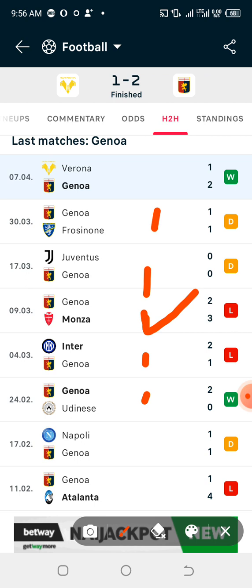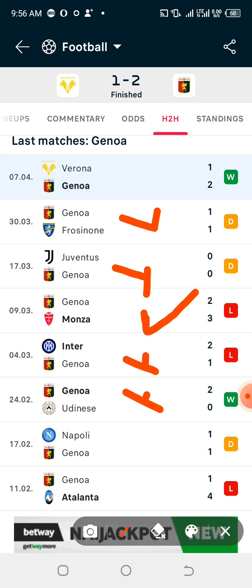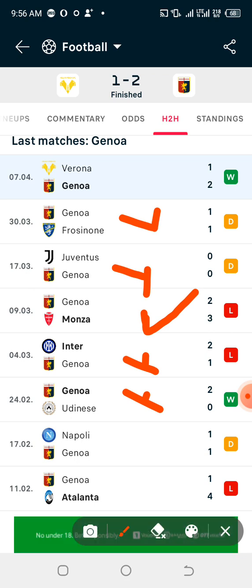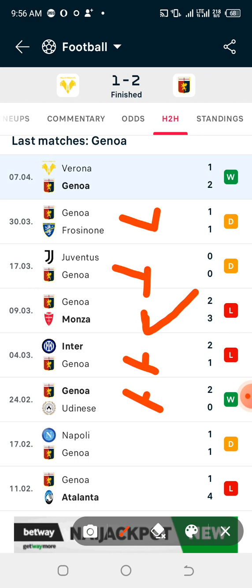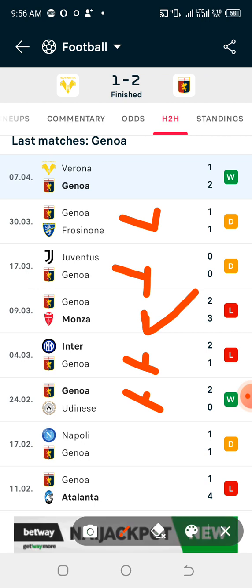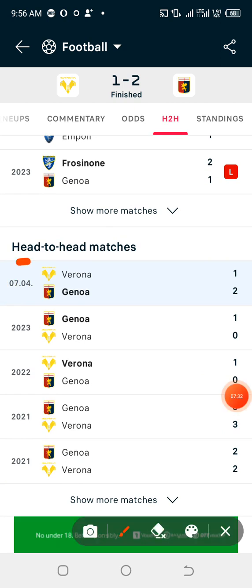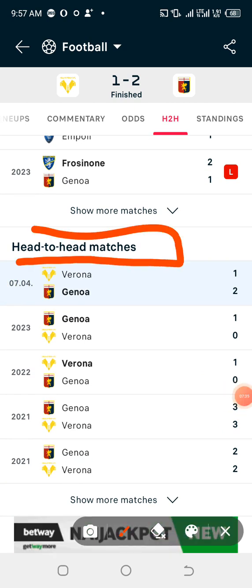So at least we are able to get that 4 of their last 5 previous meetings ended up in first 10 minutes straight draw. That is 80% of it. So we are able to pass that level. Now the next and the last stage that you need to look into is their last previous meeting with each other, and this is their head-to-head matches, like the games they've played with each other.